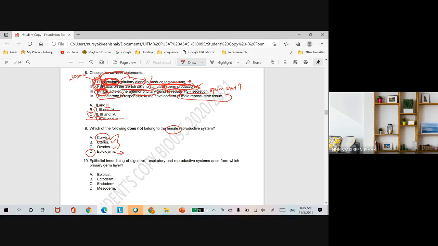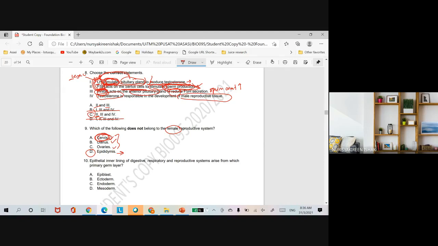So basically the process of labor, giving birth, is parturition. Parturition ada tiga stage which is dilation, expulsion and delivery of placenta. Dilation up to 10 centimeters: you are going to make sure that the cervix dilates up to 10 centimeters in order for the head of the baby to be able to come out.